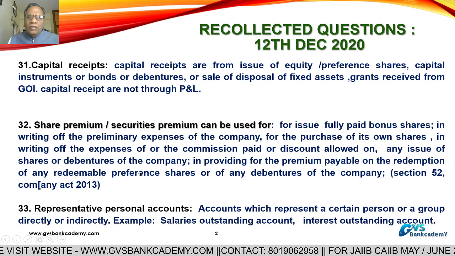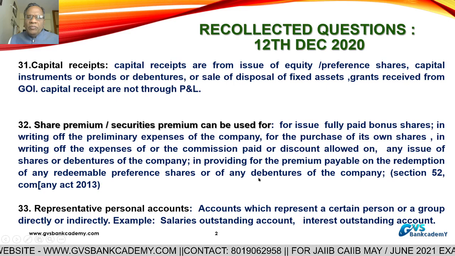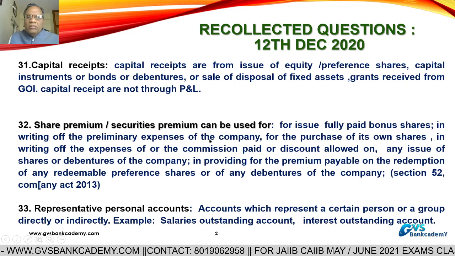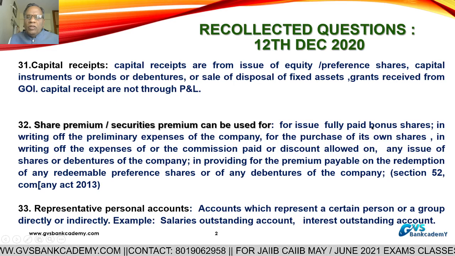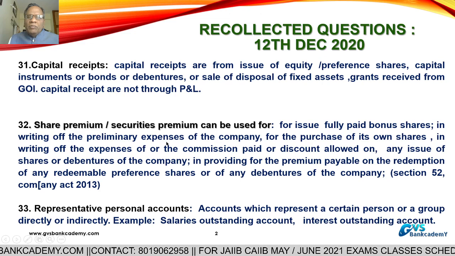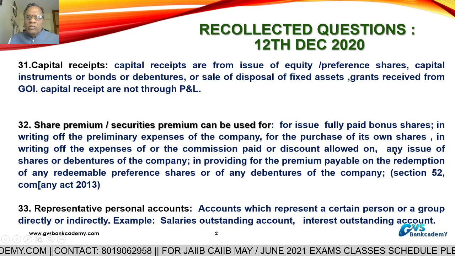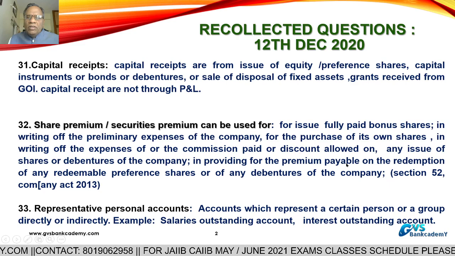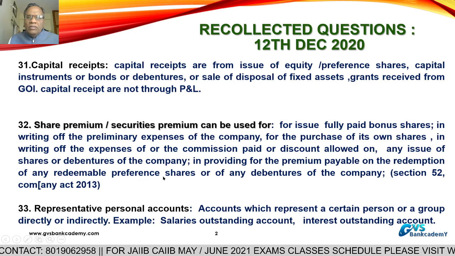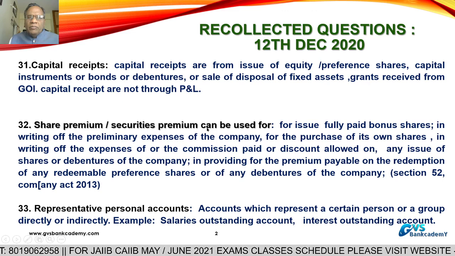So in short, securities premium can be utilized for issue of bonus shares, for buyback of shares, for writing off preliminary expenditure, for commission paid or discount allowed at the time of issue of shares, and premium payable on redemption of redeemable preference shares or debentures. This is a most important question they are asking in the examination.